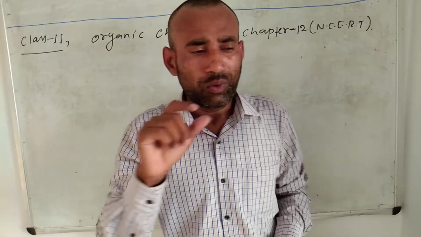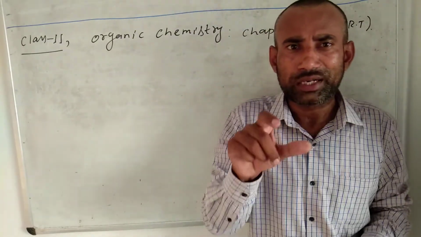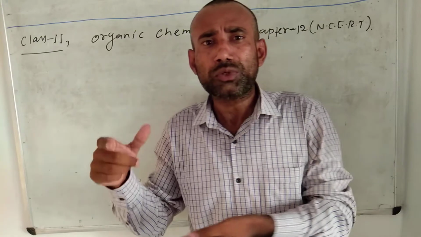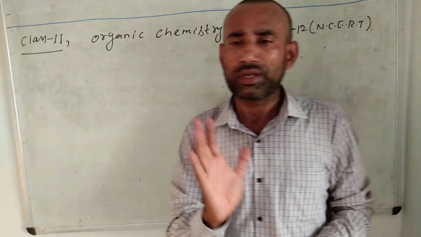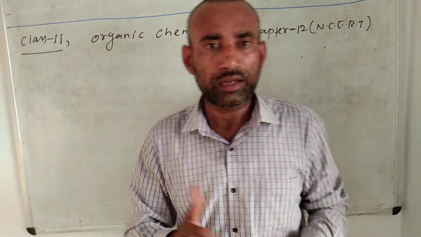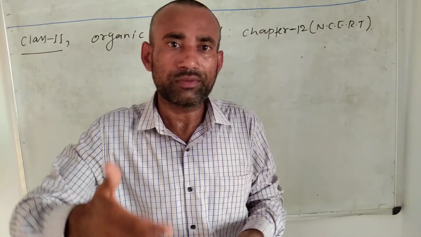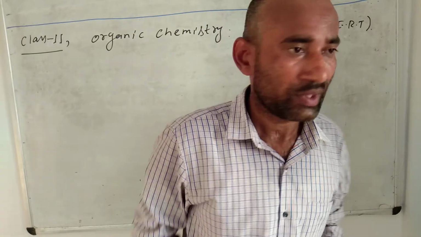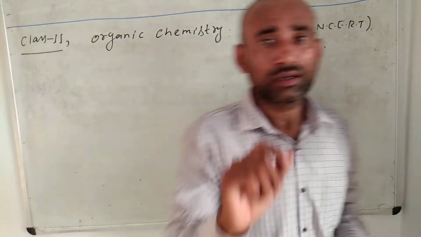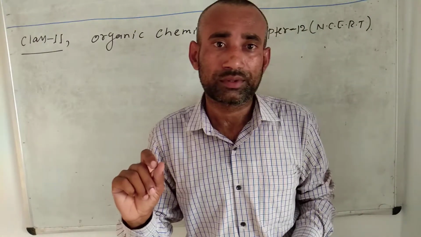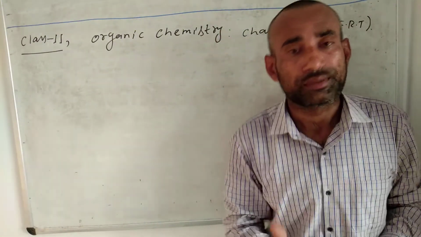But what are the main basic tools that are used to understand organic chemistry from 11th? First of all, I will make you understand these, then I will go step by step to the higher level. First I will make you understand the concept of carbon.